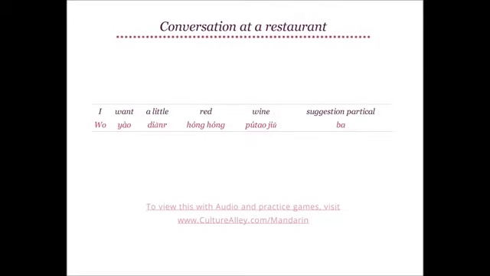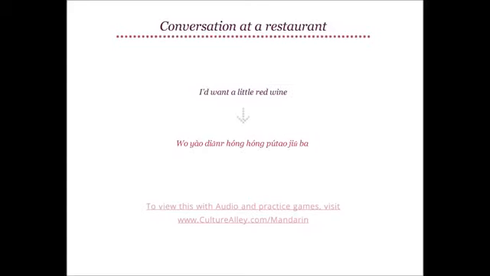I translates as 我, while want becomes 要. A little will be 点儿, while red becomes 红. Also, wine translates as 葡萄酒, and the suggestion particle here will be ba. Thus, I want a little red wine will translate as 我要点红葡萄酒吧.